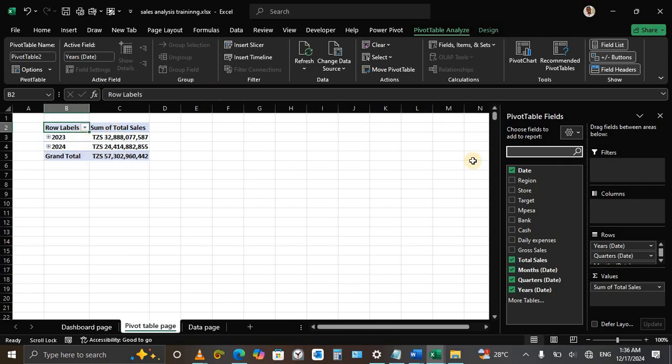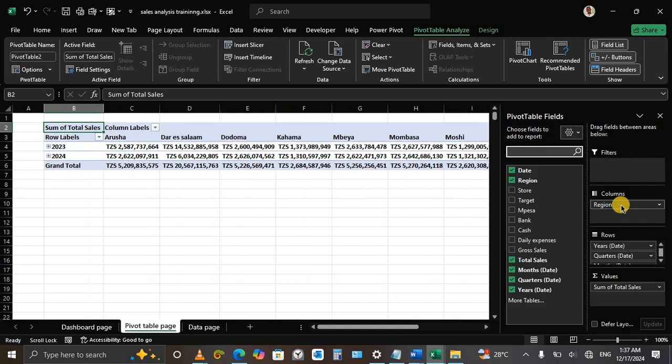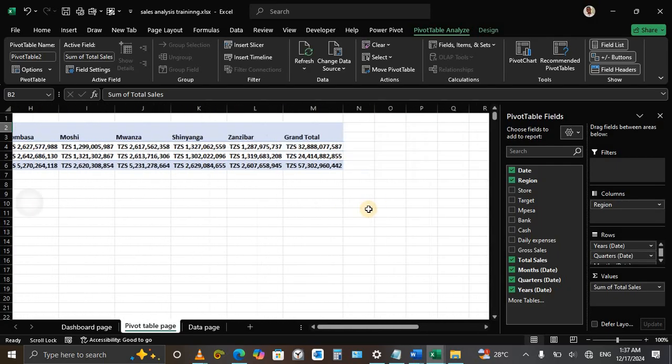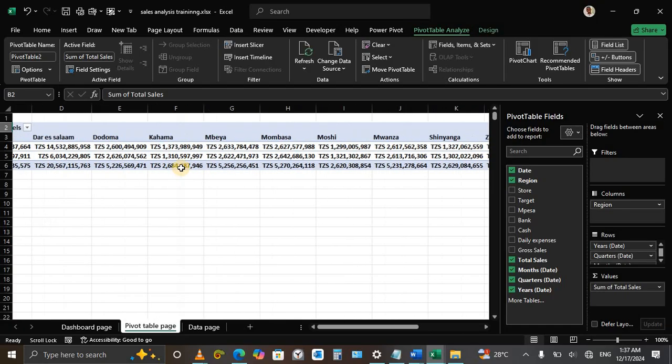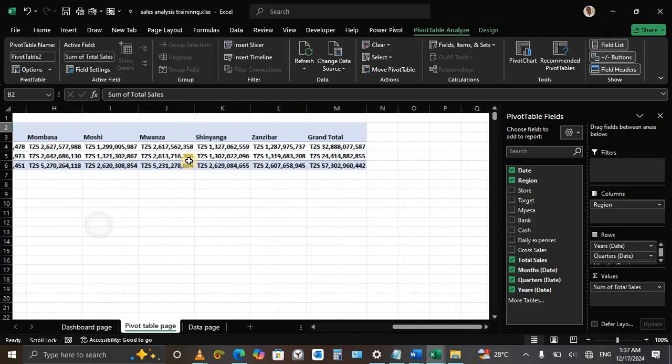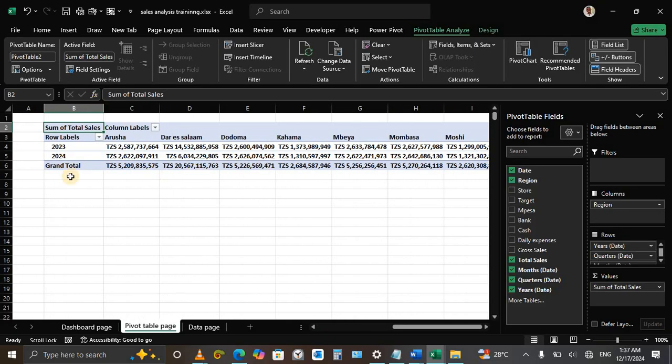And we get the columns. The column is something across the top, like I can say region, I can put it here into the column. You see, for Arusha we have made 5 billion, Jerusalem has made 20 billion, and so on, right? This is how we use it. But this is not what I want.